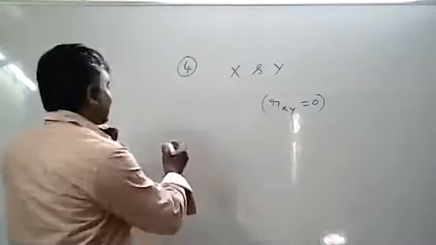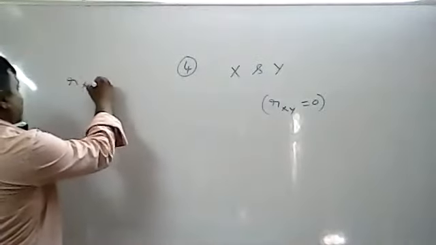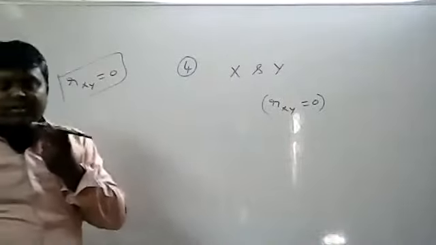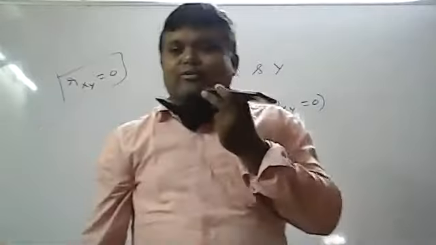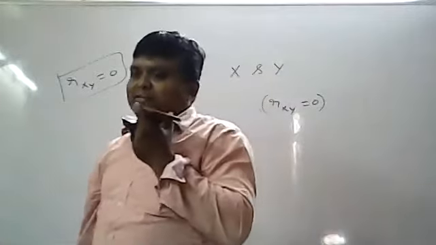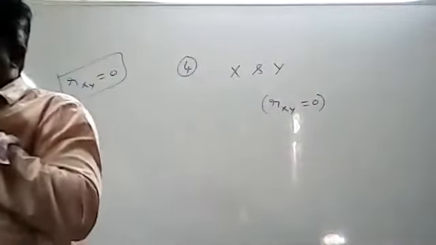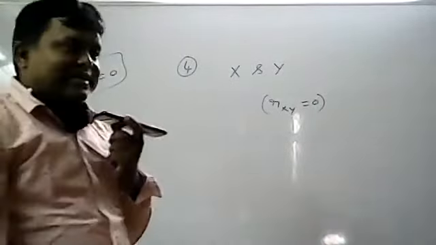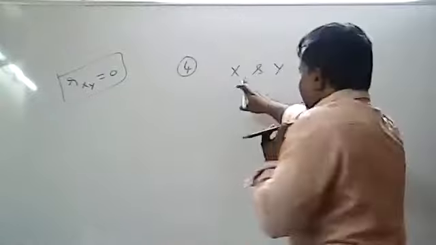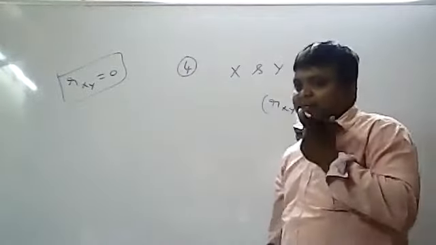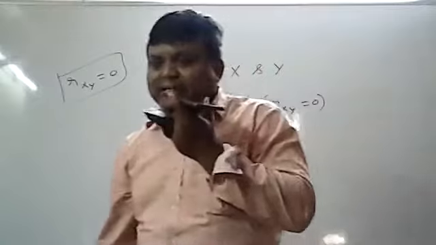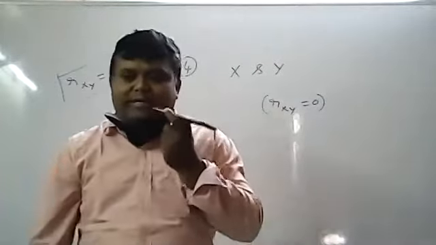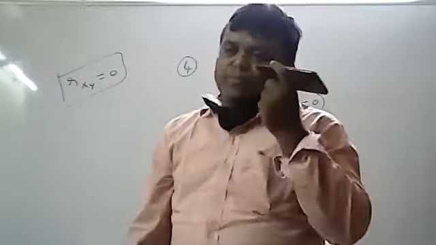That is, if rxy is equivalent to 0, then x and y, capital X and capital Y, need not be independent. So this is property number 4.